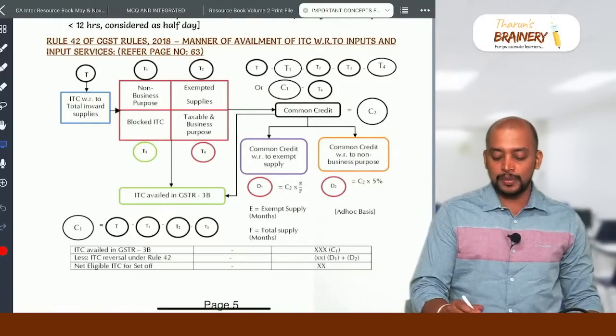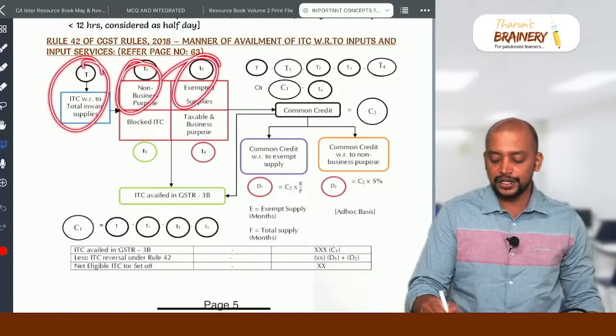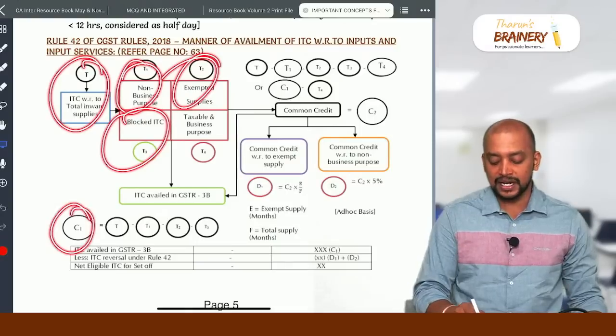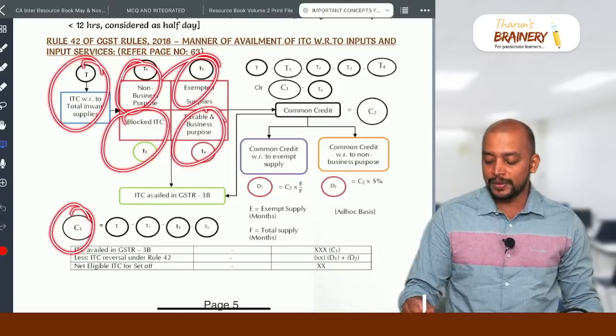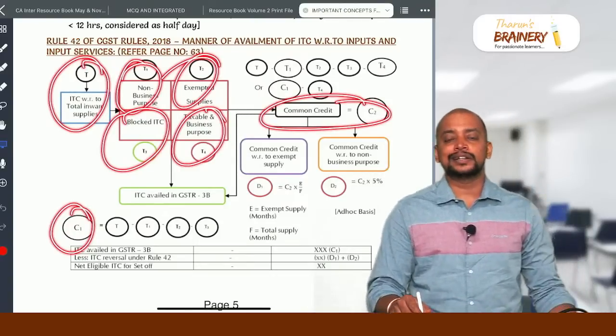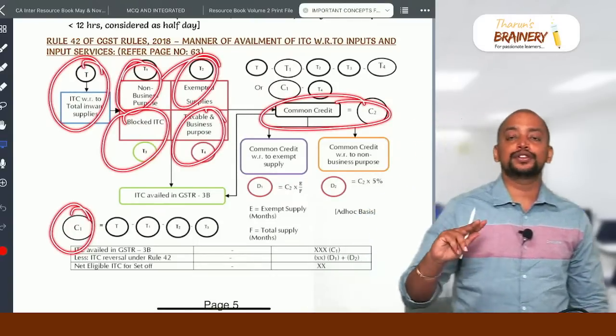So how do we get the common credit? T minus T1, T2, T3, that will be called C1, ITC availed in 3B. C1 minus T4, that is called common credit C2. So this common credit, we need to do reversal with respect to exempted.